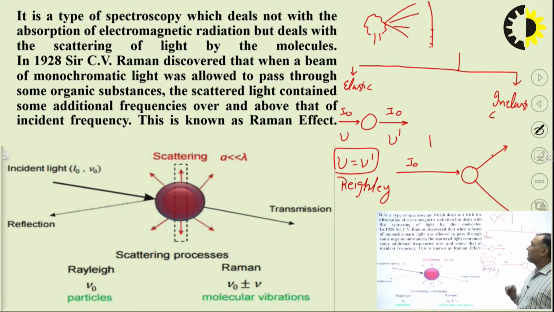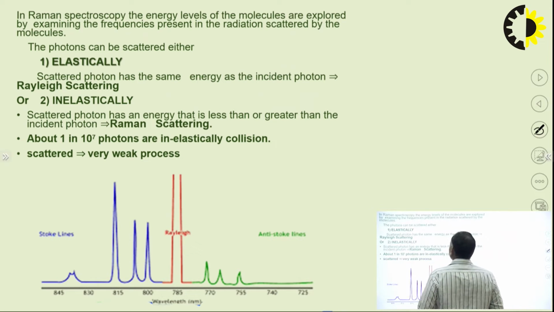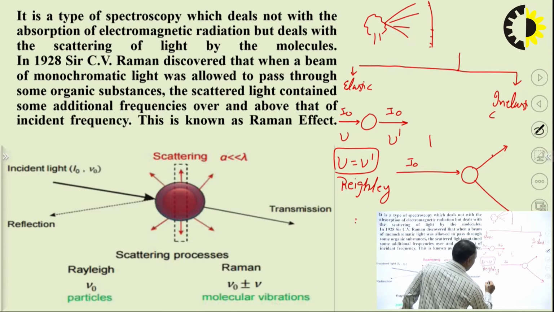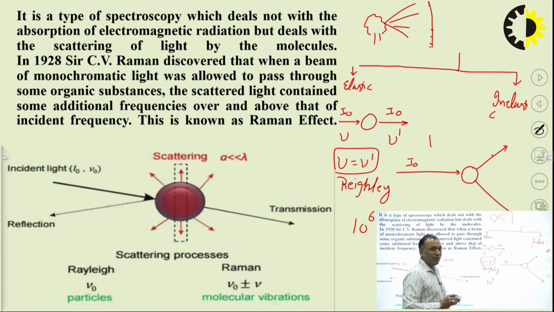So Sir C.V. Raman noticed that approximately 10 to the power 6 times when a laser beam is falling on a molecule, the molecule will show just like elastic collision, meaning there is no change in the frequency.